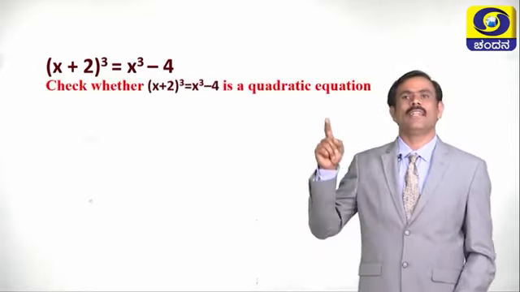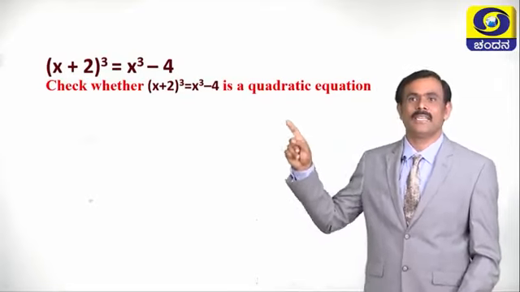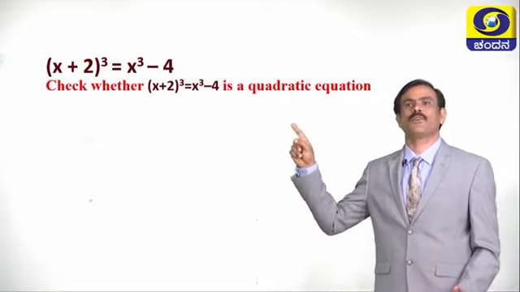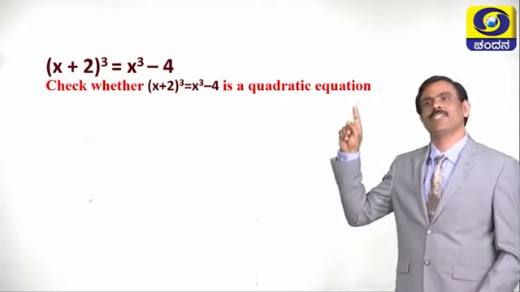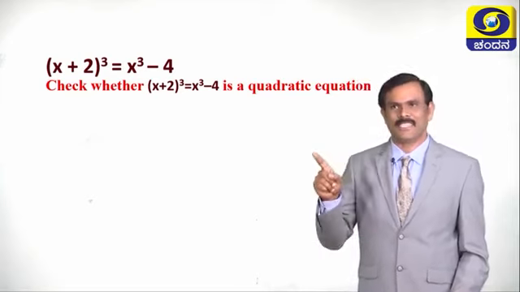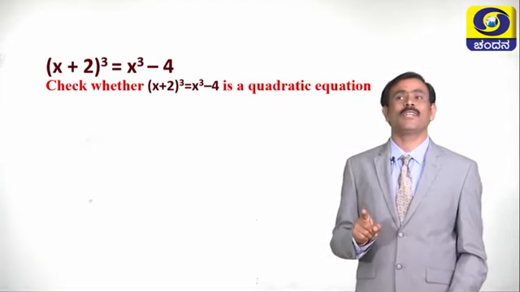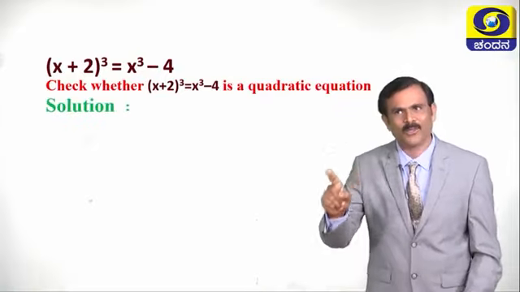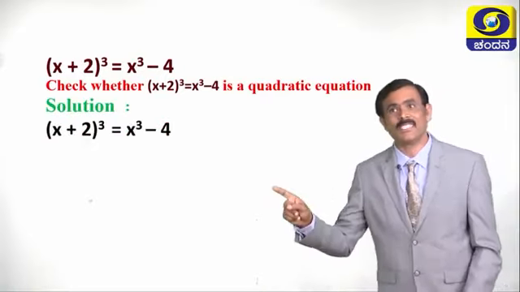Children, now let us check whether x plus 2 whole cube is equal to x cube minus 4 is a quadratic equation or not. To check whether it is a quadratic equation or not, first what we have to do? First we have to write the equation. What is the equation?